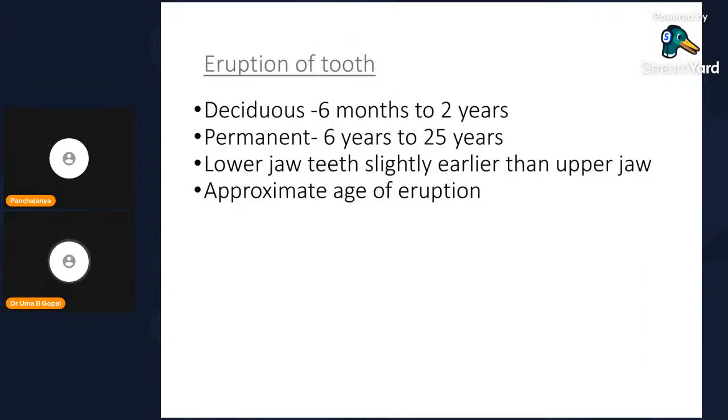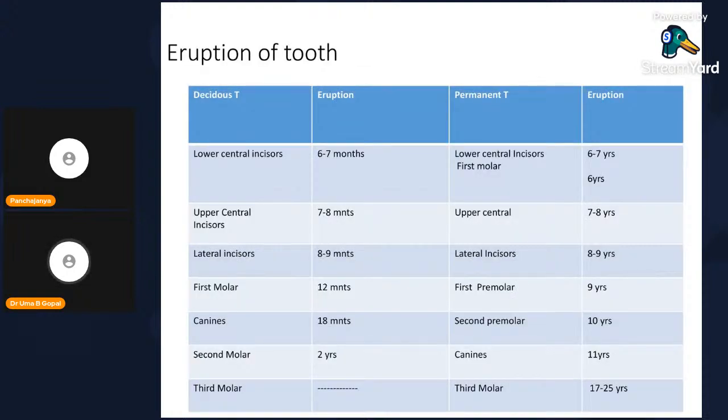Next, eruption of the tooth. Deciduous 6 months to 2 years, permanent 6 years to 25 years. Lower jaw tooth is slightly earlier than the upper jaw, approximate age of eruption. So this is the eruption of the tooth, already dealt with in the figure. So I am skipping this.